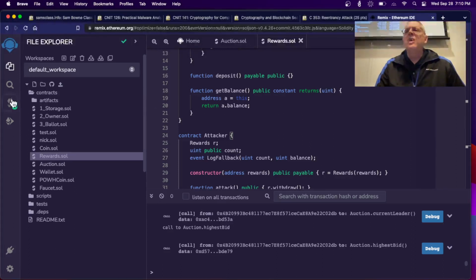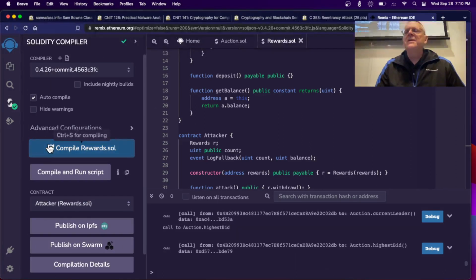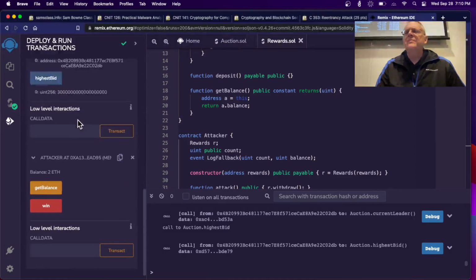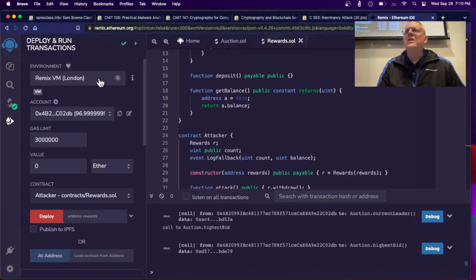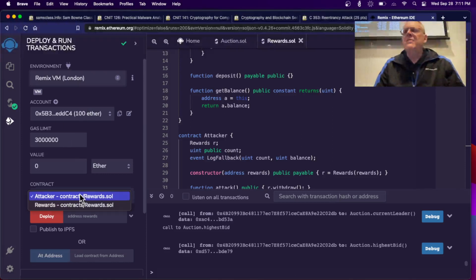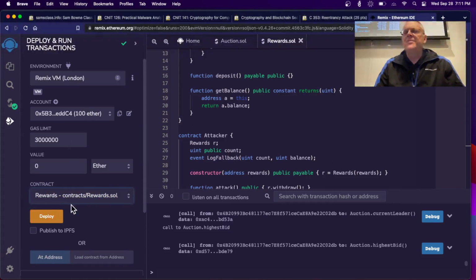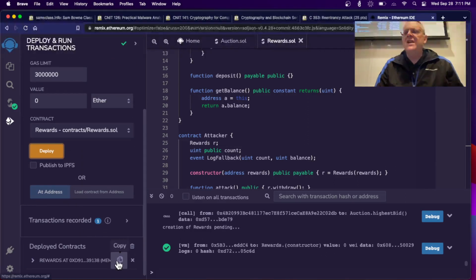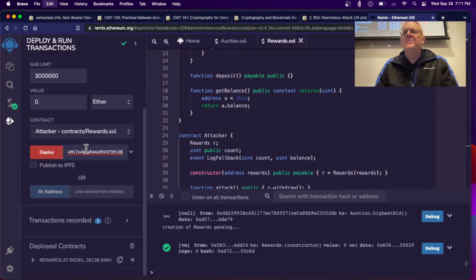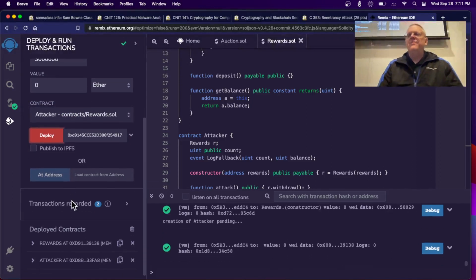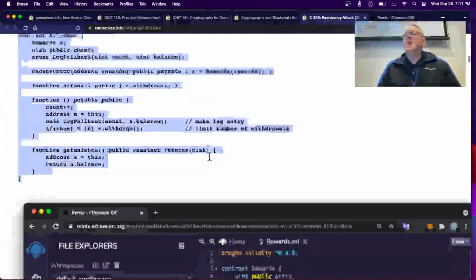So we want to compile this and deploy it. And I'm going to clean off my blockchain by going to Berlin and back to London. So now I got a nice clean blockchain. So now I can deploy the rewards contract here. And in order to deploy the attacker contract, I need the address of the rewards contract. So I'll deploy that here. All right. And so now I've got both contracts deployed. And let me go back to my instructions.